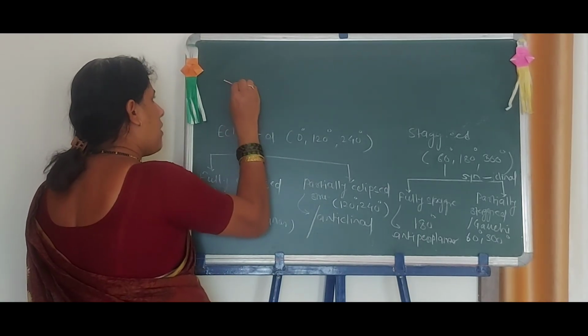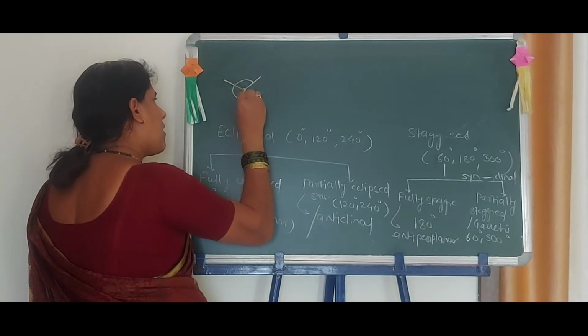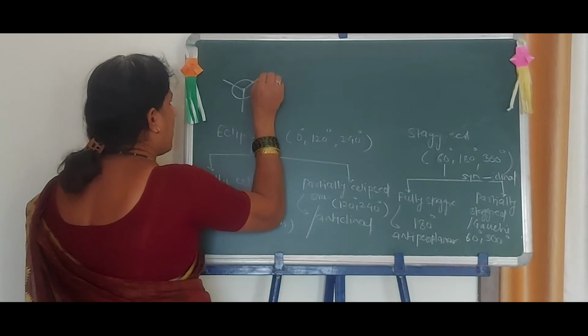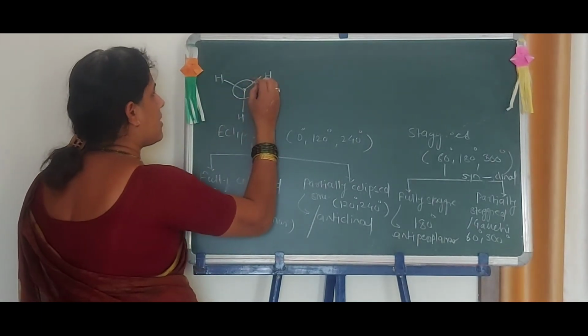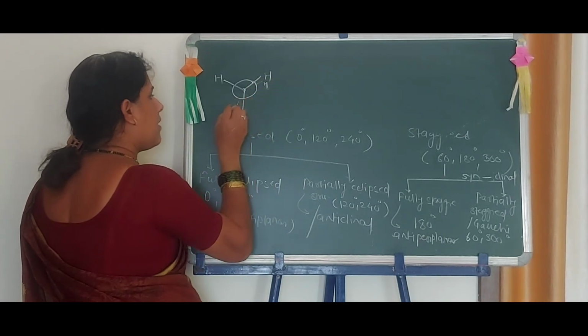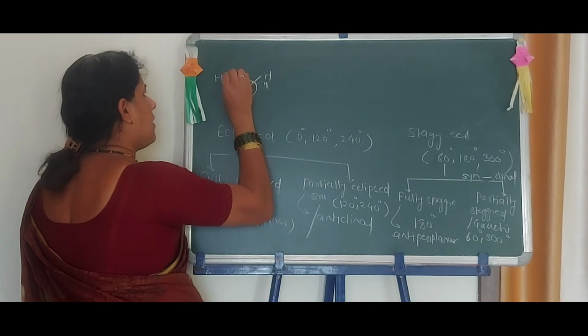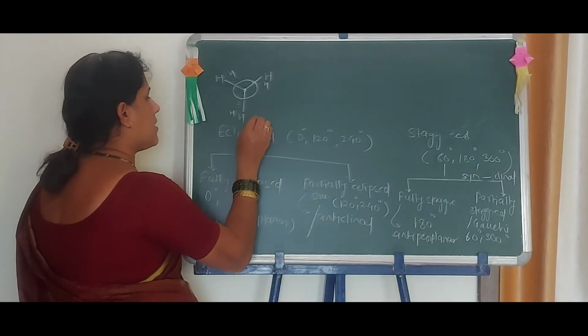Putting a dot, now the first carbon atom CH3 in eclipse at 0 degrees. We have to draw H here, then H here, then H here. Okay, so this is 0 degrees.